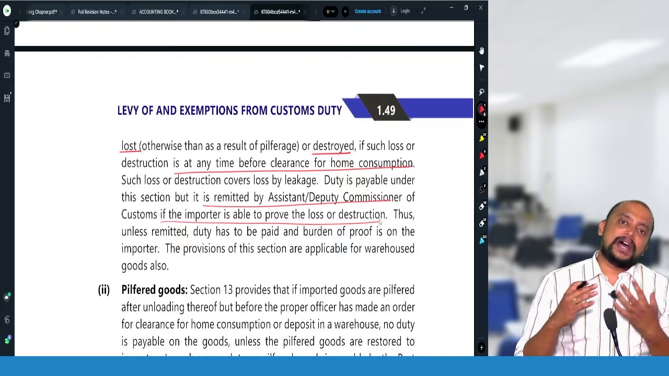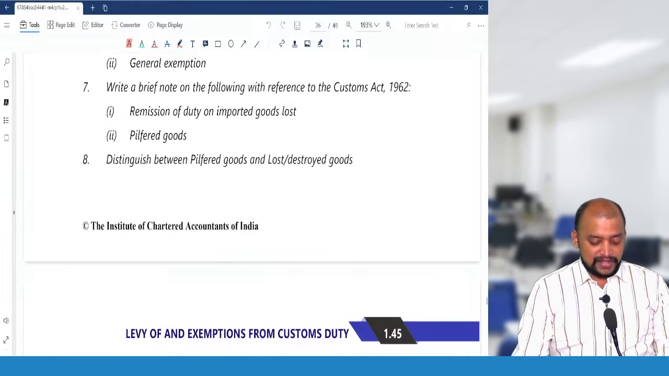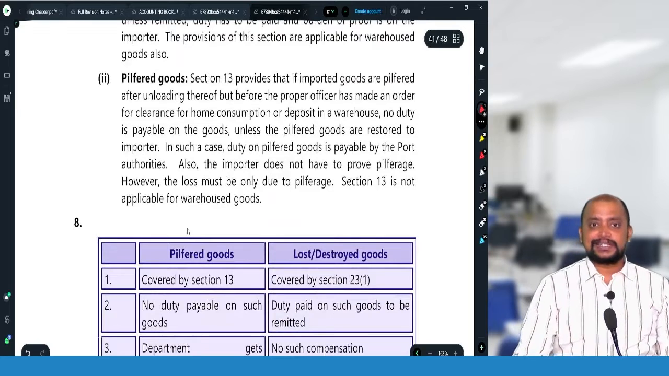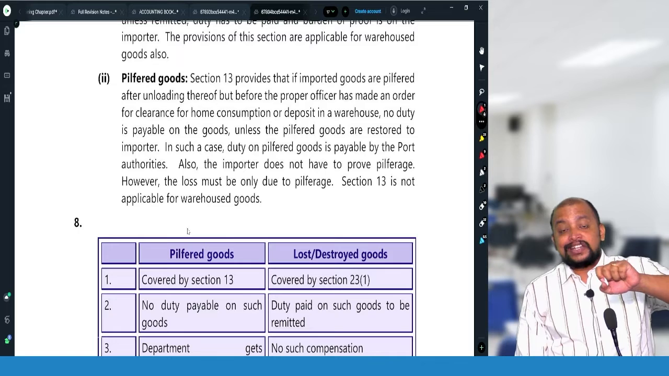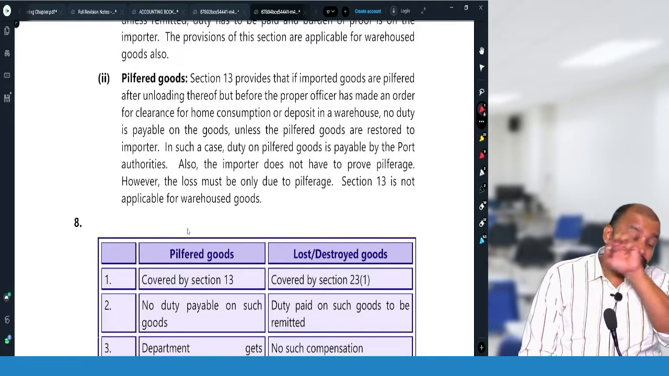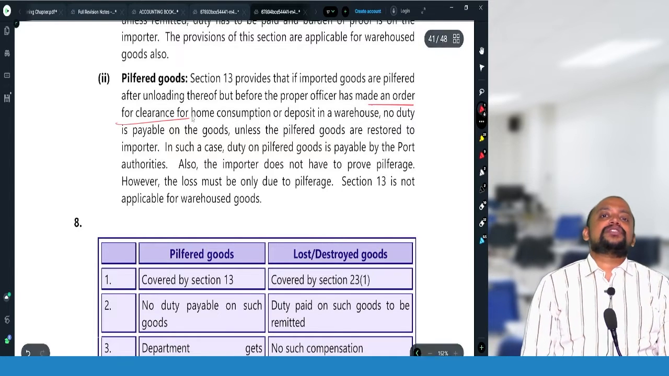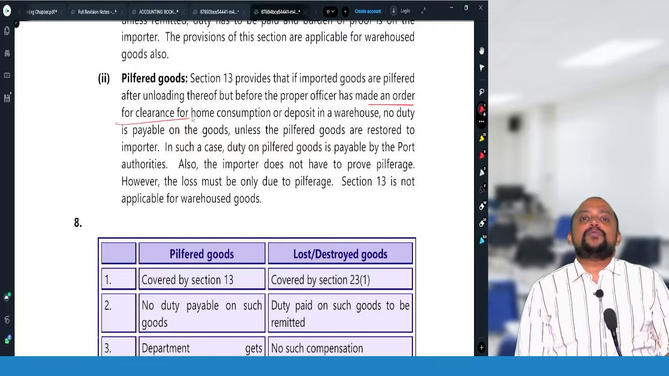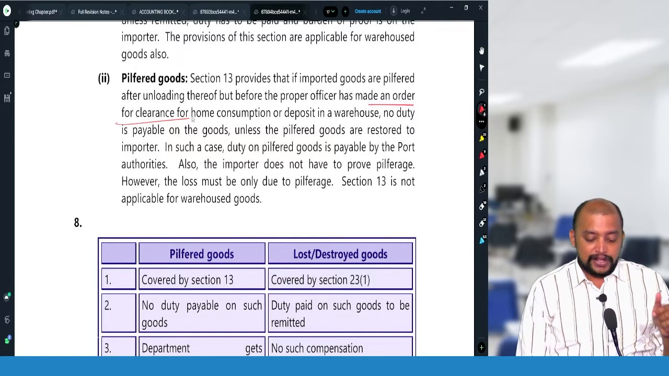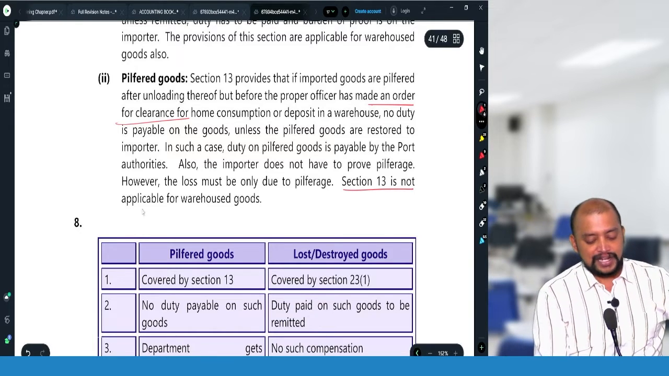Is this section applicable for warehoused goods? Yes. Then the second part is pilfered goods, which is section 13. As per section 13, when imported goods are pilfered after unloading but any time before the order for clearance, the duty is not payable on the pilfered goods. However, if such pilfered goods are restored, then the customs duty we have not paid, we now need to pay. But section 13 is not applicable in the case of warehoused goods.